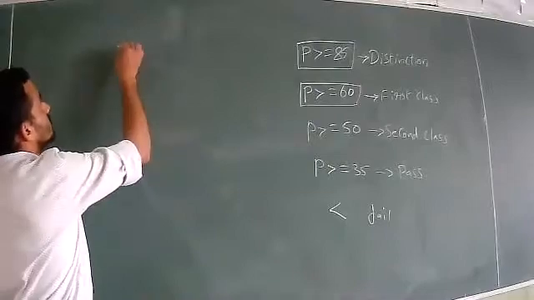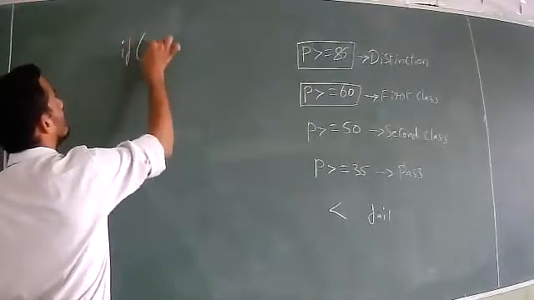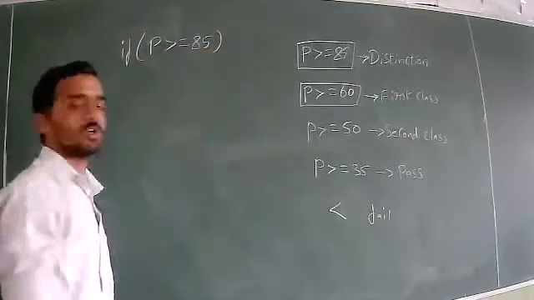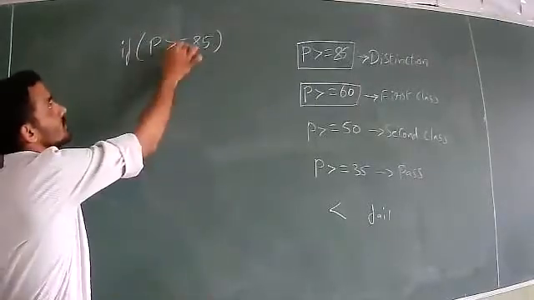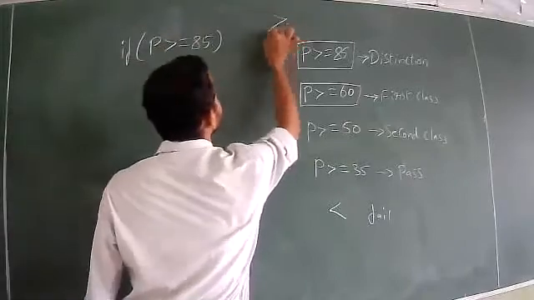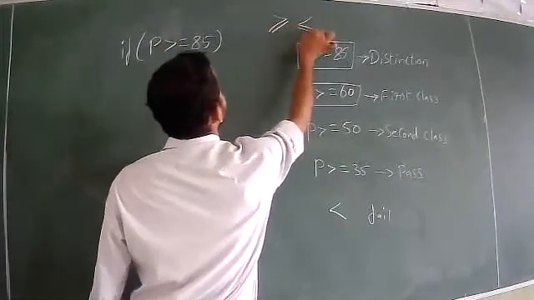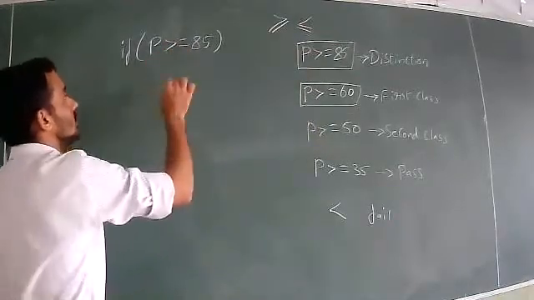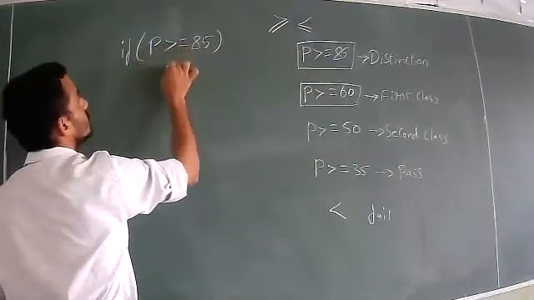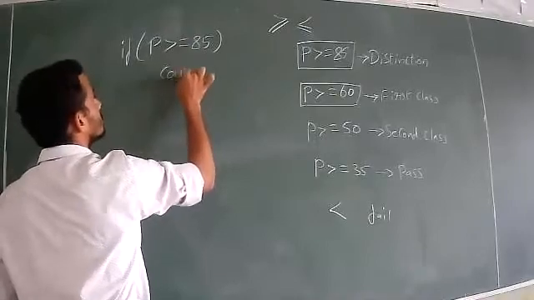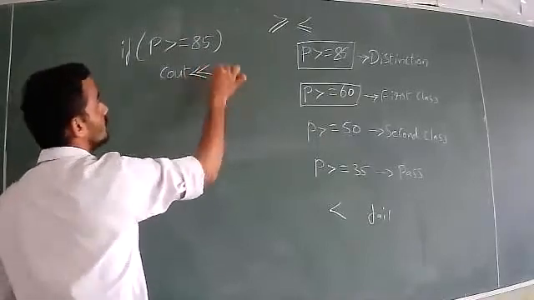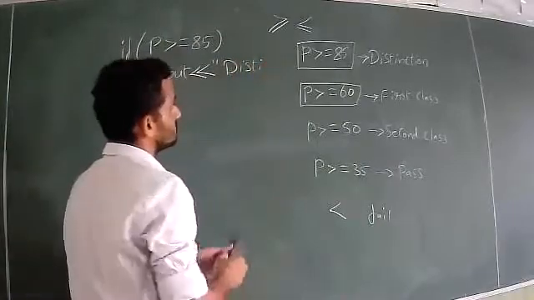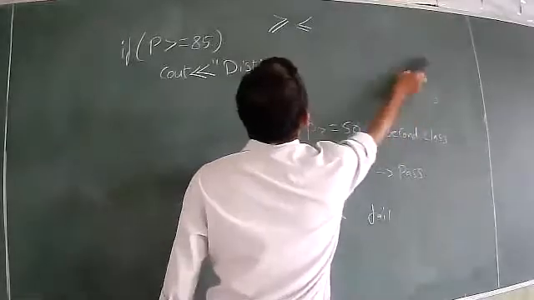The first condition I write like this: if P greater than or equal to 85. In programming language, you write greater than or equal to like this, not like in mathematics. You just write the greater than symbol followed by equals to. If P is greater than or equal to 85, cout, and here I say distinction.